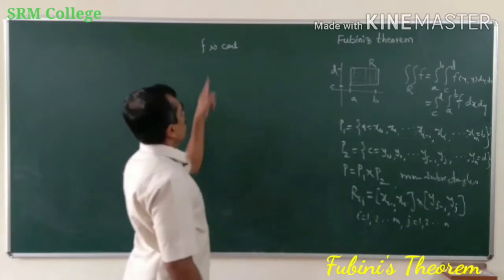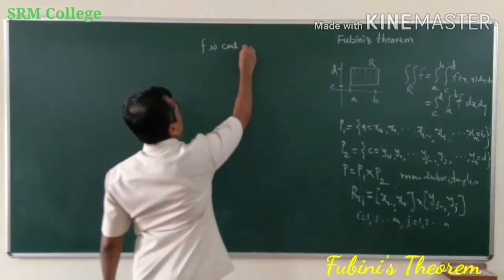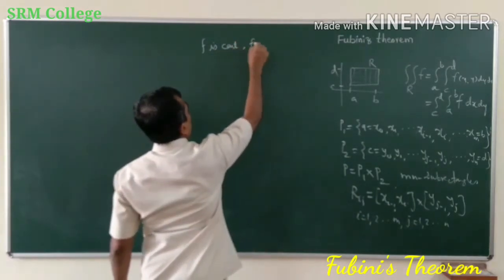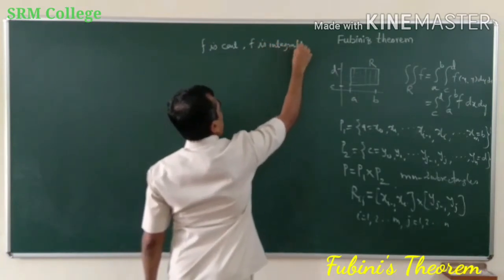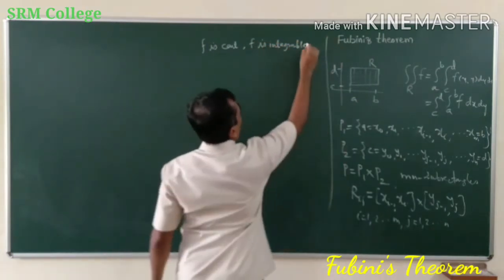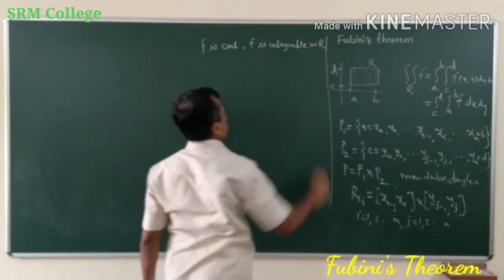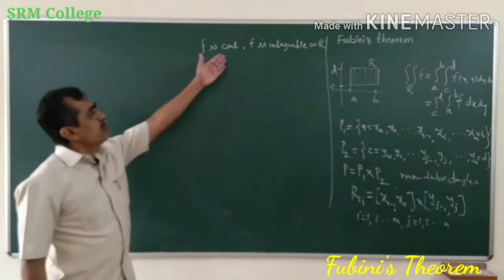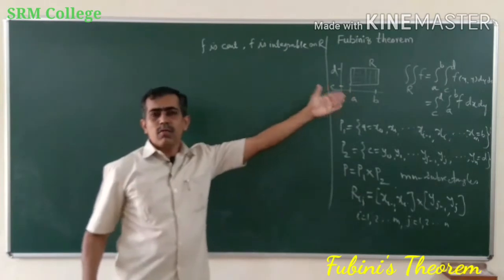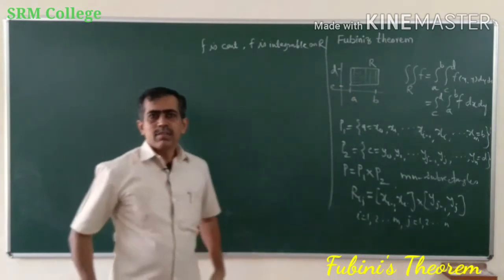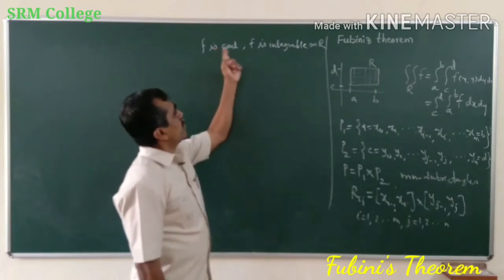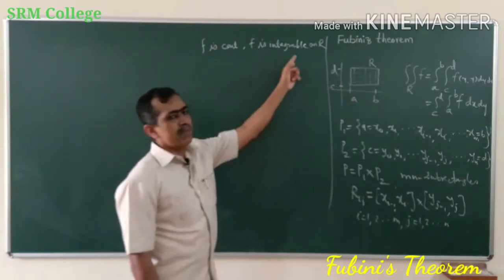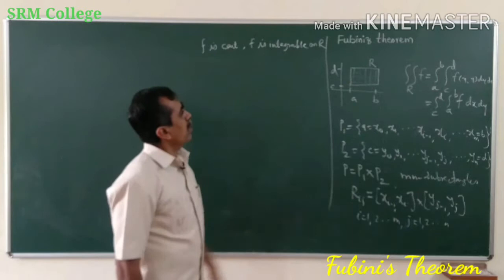Now, as f is continuous, already you know, we have proved f is integrable on R. Every continuous function defined on a closed and bounded rectangle is integrable. Okay, so already you know. So therefore, as f is a continuous function defined on this, f is integrable on the rectangle R.